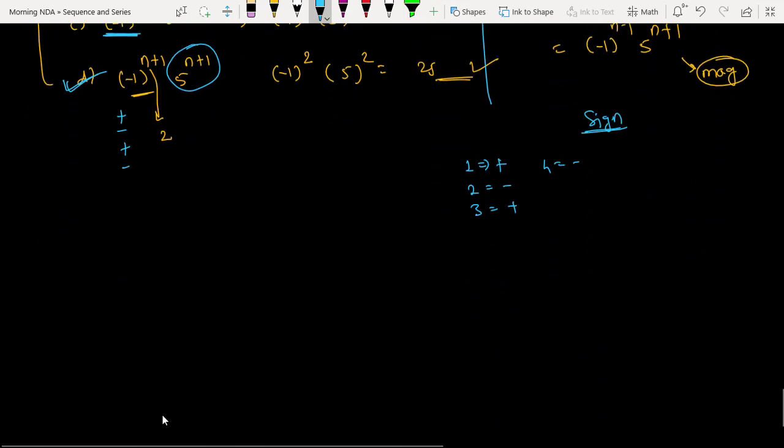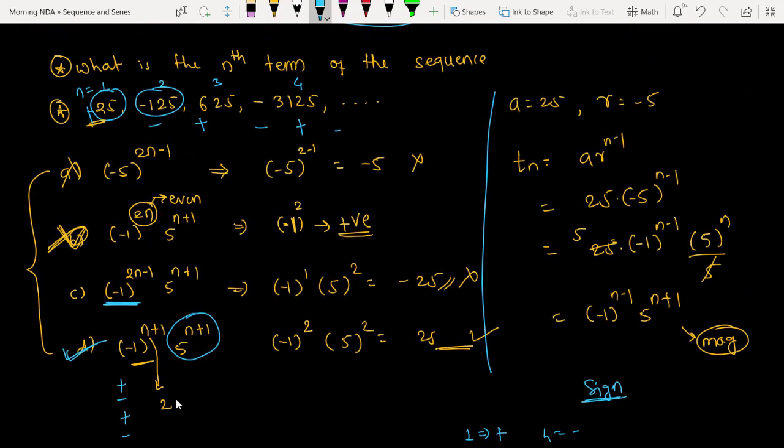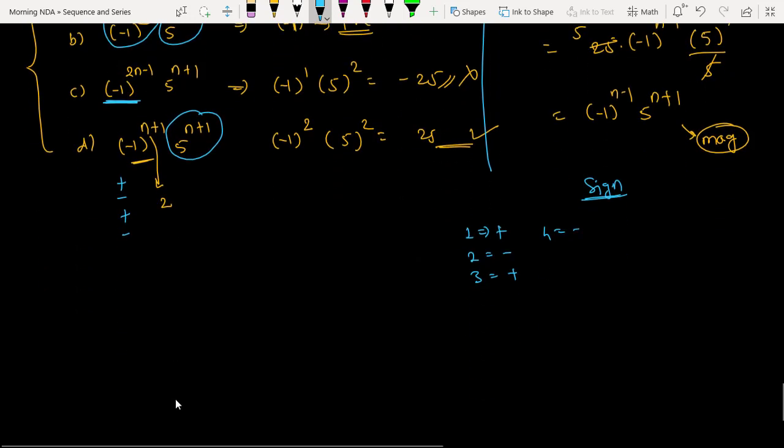Okay, chalo. Yes, tell me. Sir, what is the difference between option B and D? Option B and D, okay, there is a huge difference. Look, the magnitude is the same for both. This part and this part are the same, but here you see minus 1 to the power 2n. Tell me, minus 1 to the power 2n means what? Minus 1 to the power an even number. 2n is an even number, no? Yes, sir. So minus 1 to the power even is always going to be positive only.